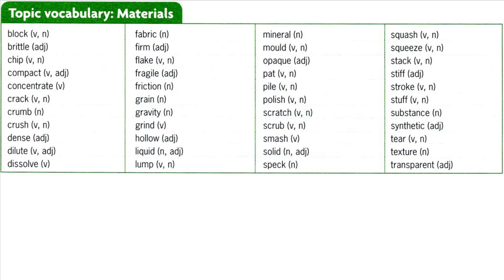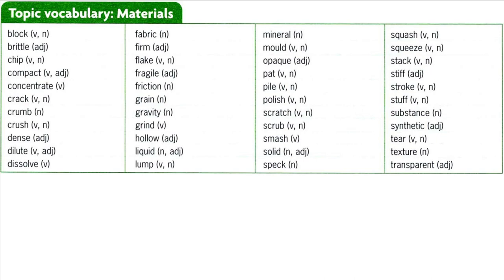Lump. To put people or things into the same group, although they do not really belong together. You can't just lump all disabled people together like that. Lump. A solid piece of something that does not have a regular shape. I tripped over a lump of concrete. Mineral. A natural substance in the earth, for example, coal, salt, gold or diamonds. This area is very rich in minerals.